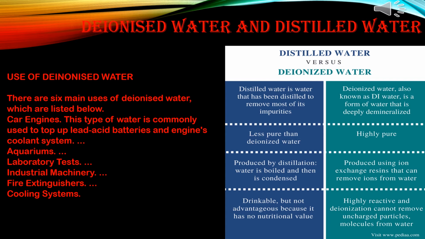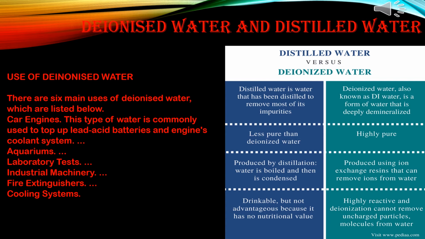Water is boiled and then condensed. Distilled water is drinkable but not advantageous because it has no nutritional value. Whereas deionized water is highly reactive, and deionization cannot remove uncharged particles and molecules from water.